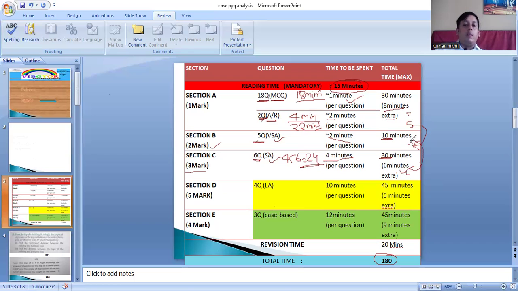Section D is 5 marks questions, a very important part. It will decide how much you are going to score, and you will be having 4 questions of 5 marks. It will be a tougher question. You have to think strategically. It may be a combined part of trigonometry and circle. It can be a combined part of trigonometry and algebra. So in these questions, I have assigned 10 minutes for you to think and solve.